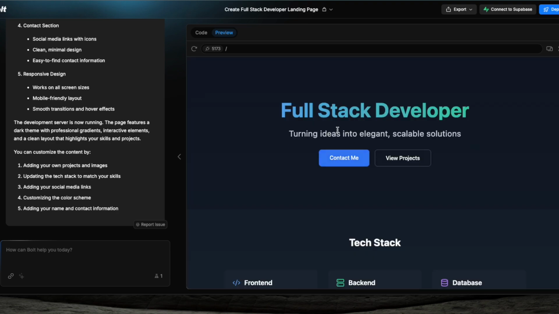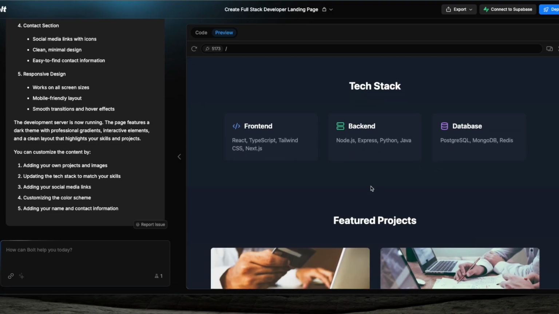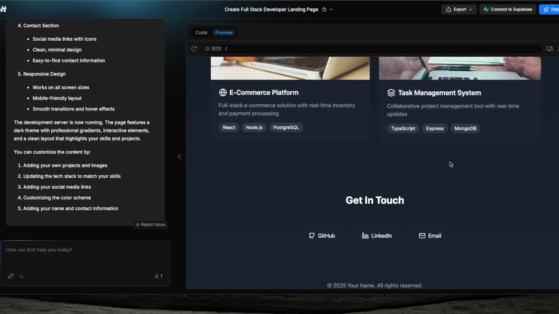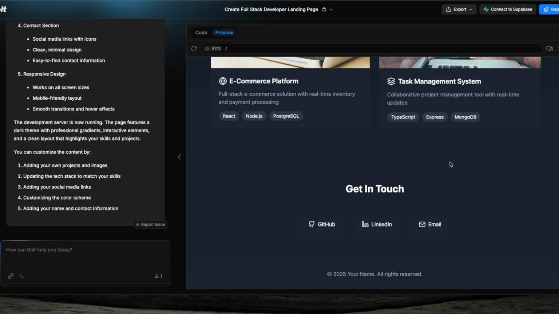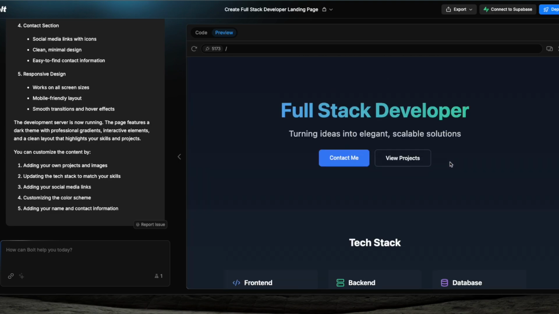Alright, we have our website ready. Full stack developer, a basic sub headline, contact me, view project, and then tech stack, front end, back end, database, and a few projects. So it has created this with dummy data. How fast it is. It is able to create it, and now you can actually use it. You can customize anything, like the full stack developer text.